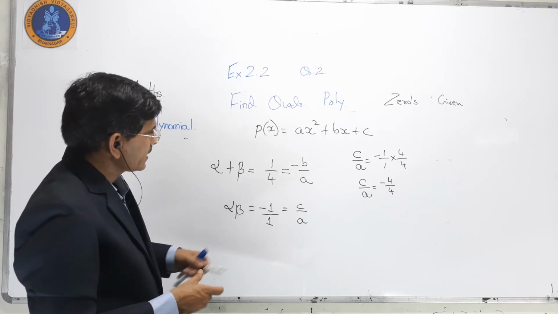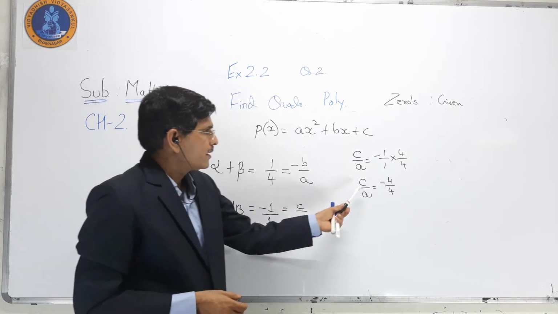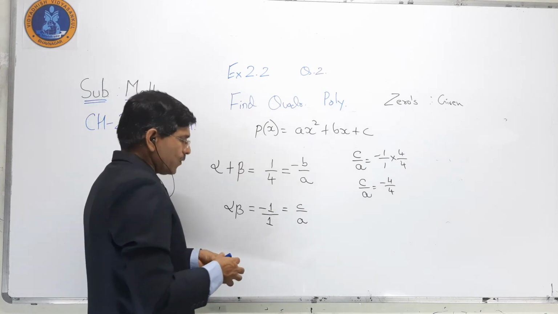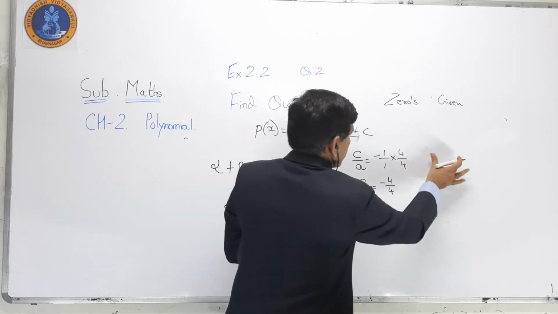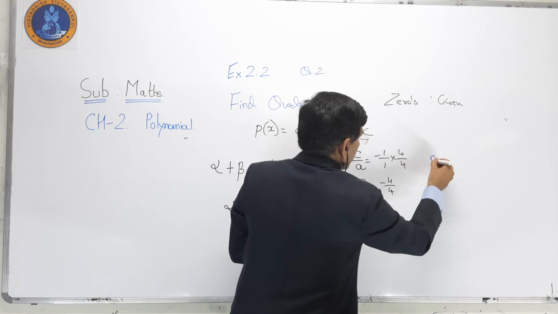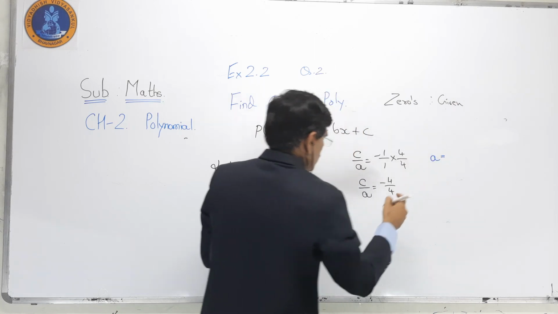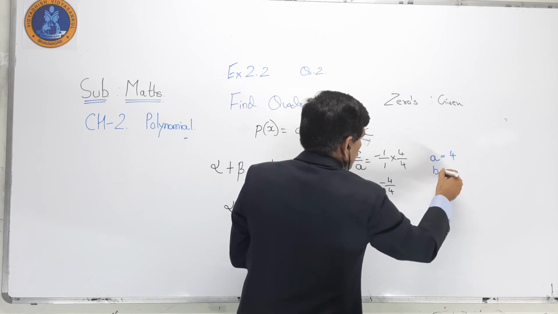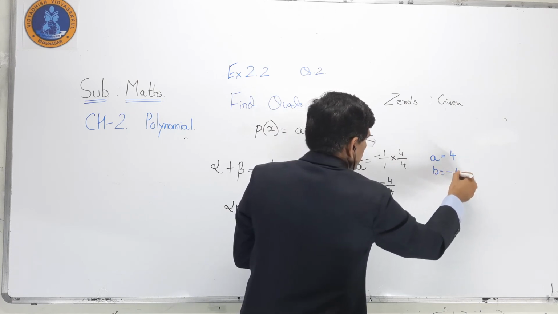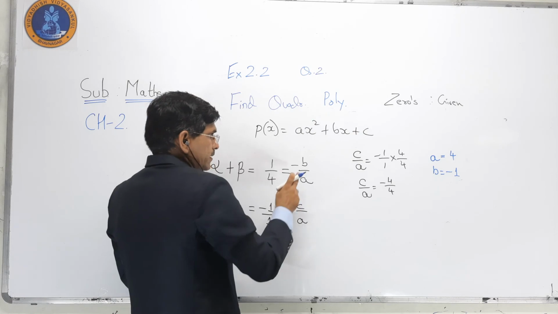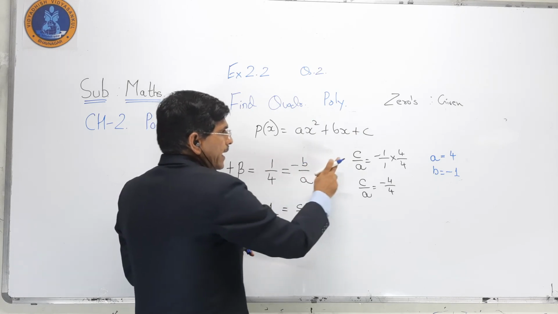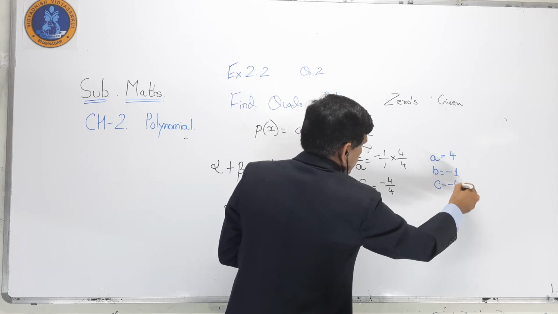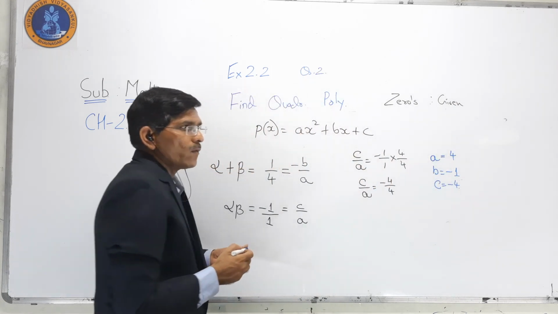So now you will see that A is equal to 4, B is equal to -1 and C is equal to -4.